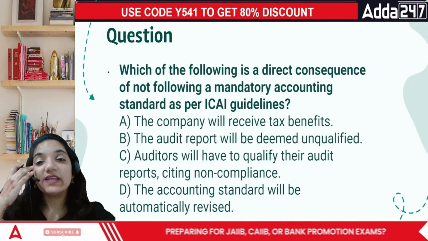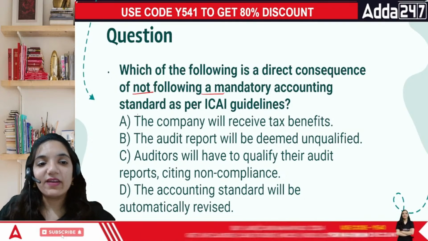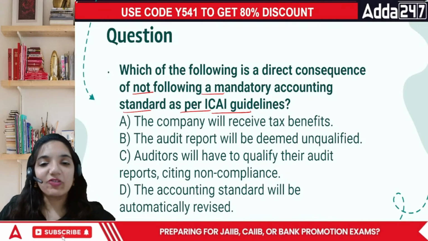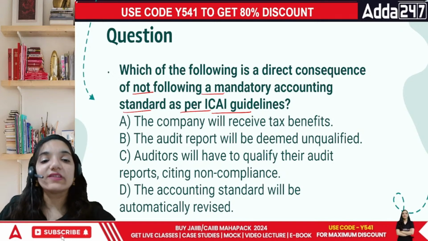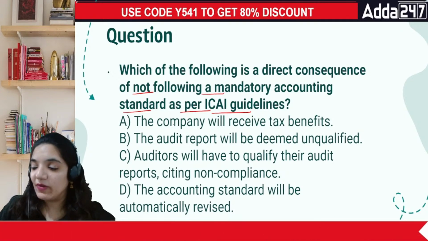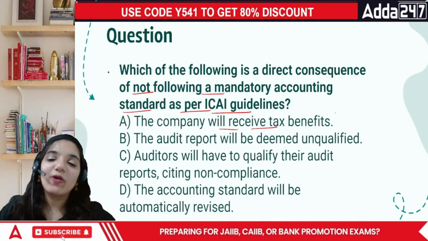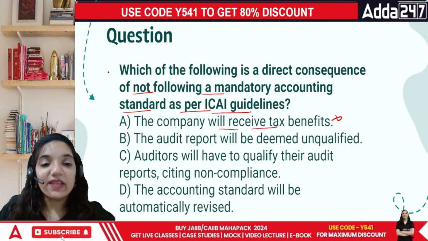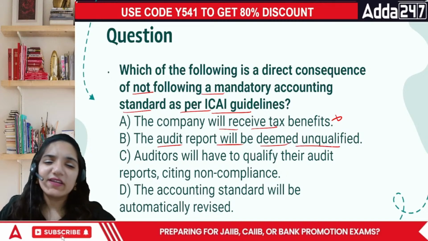Which of the following is the direct consequence of not following a mandatory accounting standard as per ICAI guidelines? See, ICAI has provided a lot of accounting standards. If they are not following the accounting standards, what happens? Number one, the company will receive tax benefits. If you are not following the compliance, how can it be a good thing? Then the audit report will be deemed unqualified.